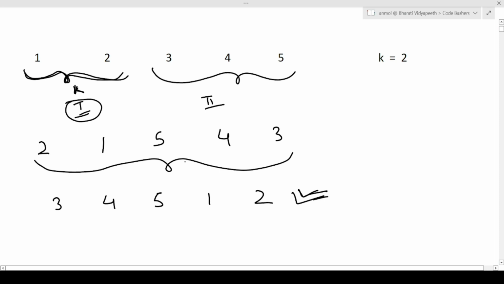It is very simple. Just reverse the first k elements, then reverse the remaining elements of the array, and after that reverse the entire array, and you will get the resultant answer. So I hope now the approach is clear to you. So guys, now let's see the code for writing the same.